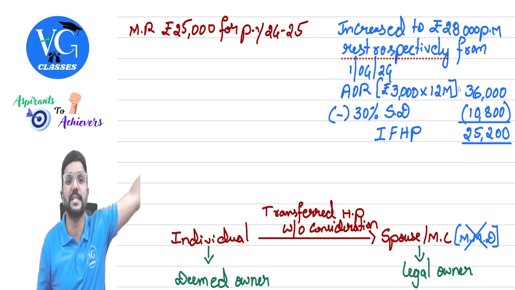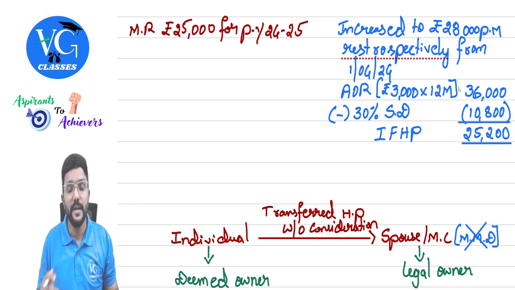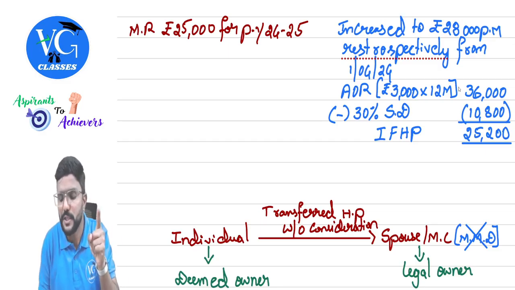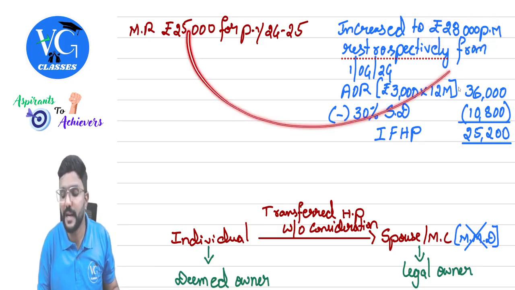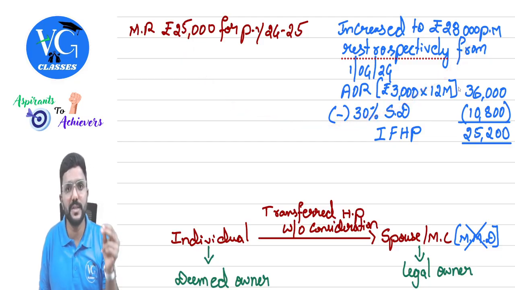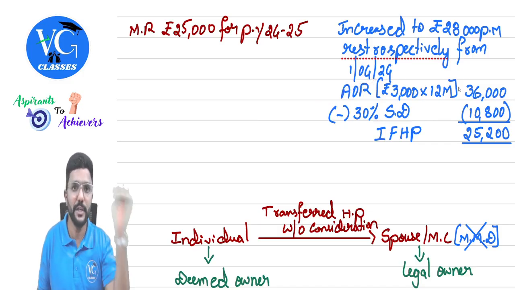That is the beginning of last year. So in the current year, the owner of the property will be receiving 28,000 per month plus the difference for last year, 3,000. That is called arrears of rent. So 3,000 into 12 also you will be receiving in the current year, arrears of rent relating to last year.